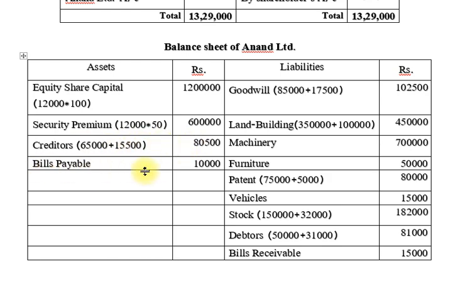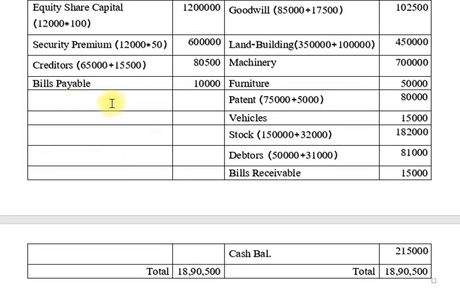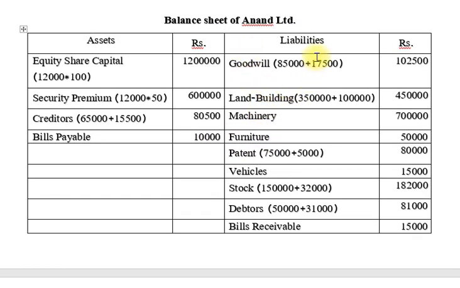Okay friends, then bills payable. Only Harsat Limited has bills payable; there is no information related to bills payable in Praveen Limited. So we note down directly 10,000 rupees. Now then after, goodwill. So friends, goodwill in Harsat Limited 85,000 and Praveen Limited 70,500 rupees. So total 1,02,500 rupees.